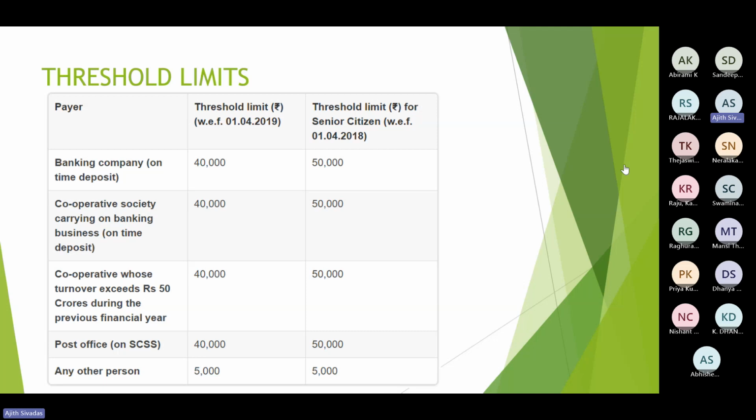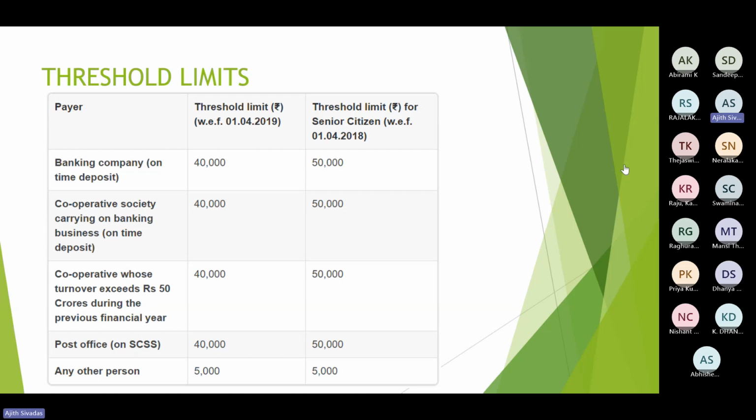So in such cases, if such interest is being paid not in the form of security, then this section 194A would be applicable. This point is critical. Kindly note it down.